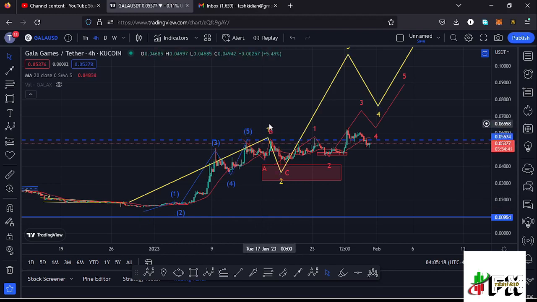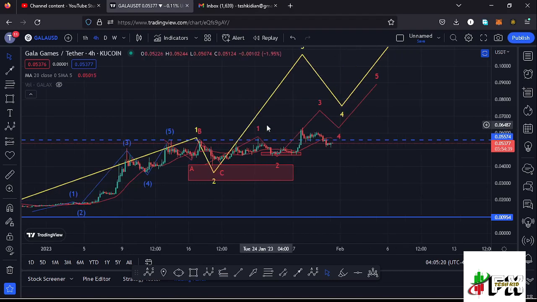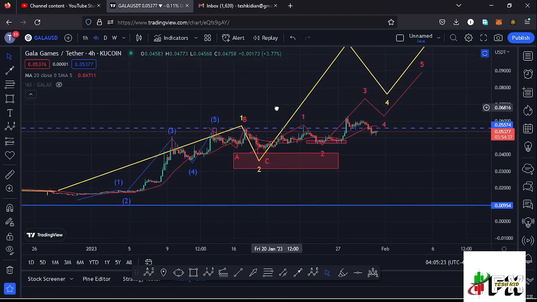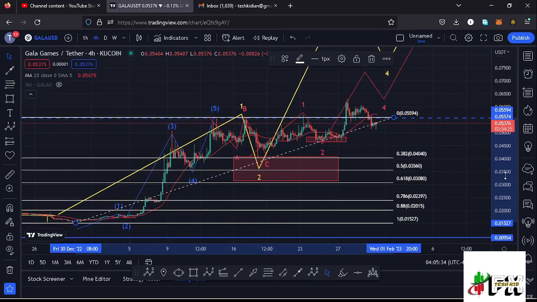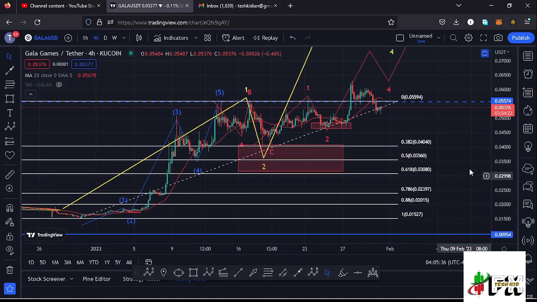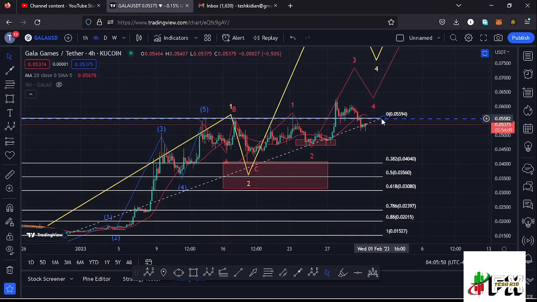Elliot wave count 1 to the upside, and after seeing the formation of a larger Elliot wave count 1, whatever we expect next is a corrective structure in the formation of a larger Elliot wave count 2, and using the Fibonacci's connecting them from the low of the first wave to the high of that wave 1, that gave me a minimum retracement area in the formation of that wave 2 between the fib level 0.382 and the fib level 0.618. And you can see we saw this ABC corrective structure having the wave C seeing a reaction of the fib level 0.382 before we started a very nice bounce to the upside in what we could term as the